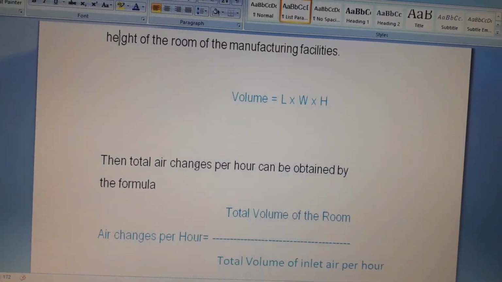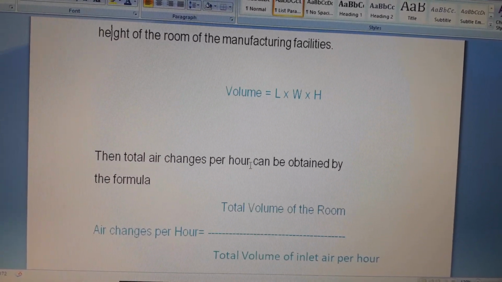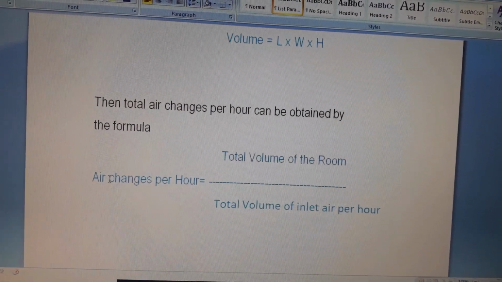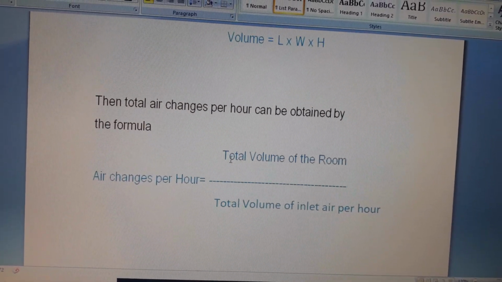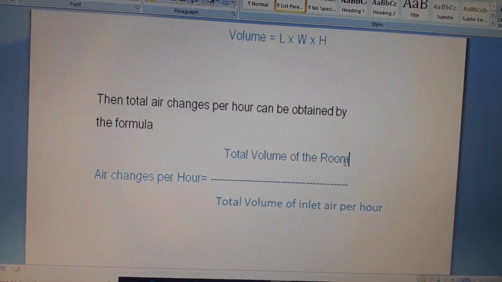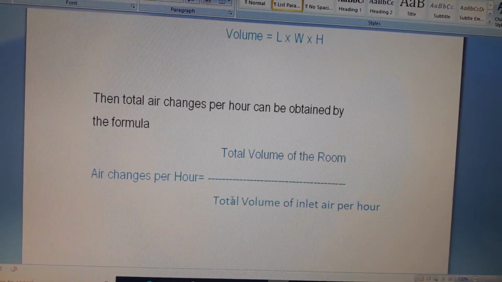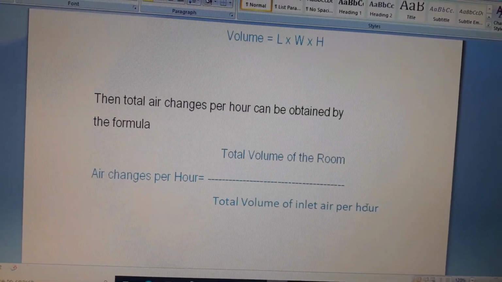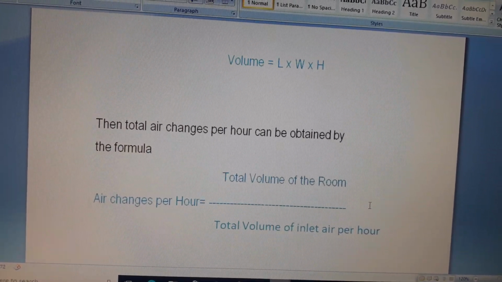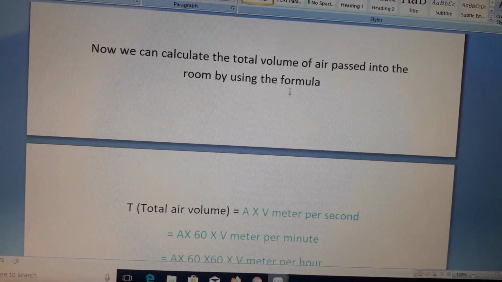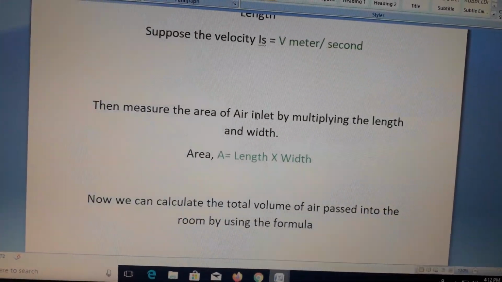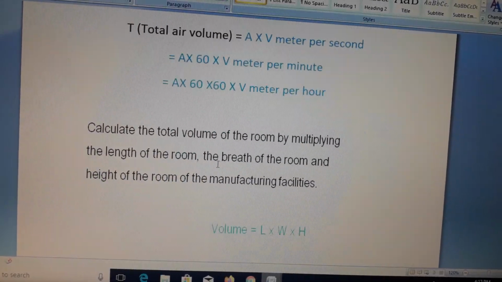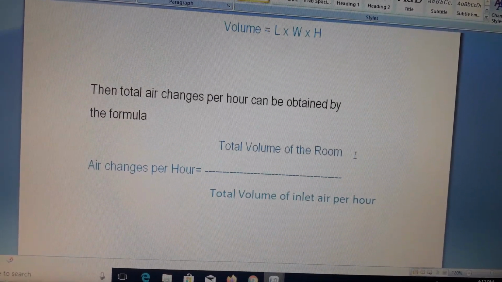Then the total air changes per hour can be obtained by the formula: air changes per hour equals the total volume of the room divided by the total volume of inlet air per hour. The total volume of inlet air per hour can be obtained from this point, and the total volume of the room from the previous step.